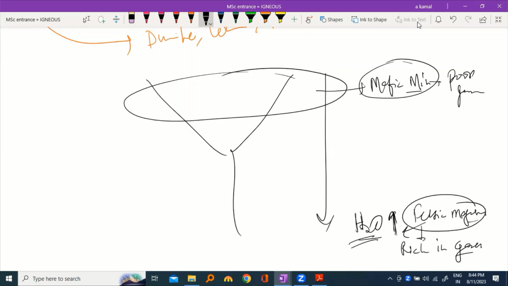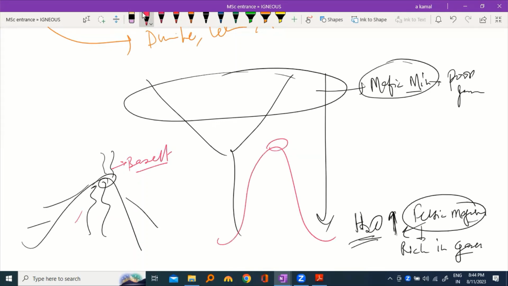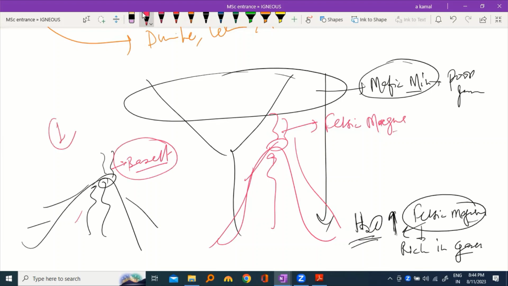So now can you tell me कि suppose अगर कोई explosion हो रहा है, कोई volcanic eruption है, this is the volcano. So यहाँ पे volcanic eruption हो रहा है, तो suppose कि इस वोल्केनो से बसाल्टिक मैग्मा आ रहा है. और यहाँ पे भी एक एक्सप्लोजन हो रहा है, तो the volcanic melt has been coming out from this volcano, और यहाँ से suppose फेल्सिक मैग्मा आ रहा है. सो कौन सा वोल्केनो ज़्यादा एक्सप्लोसिव होगा? 1 नंबर और 2 नंबर. Which volcano is more explosive in nature?